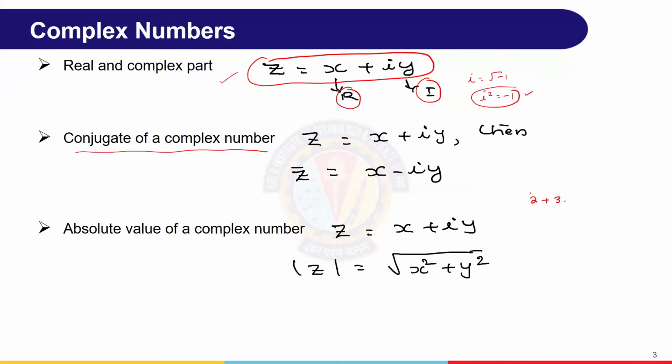From this we can understand that this 2 is the real part, and the 3 comes with i, therefore it is the imaginary part. Wherever this a plus ib or x plus iy is there, it will have a companion, which is 2 minus 3i, which is called the conjugate.